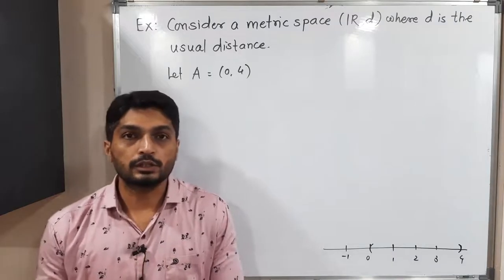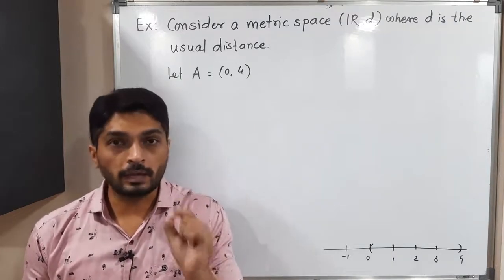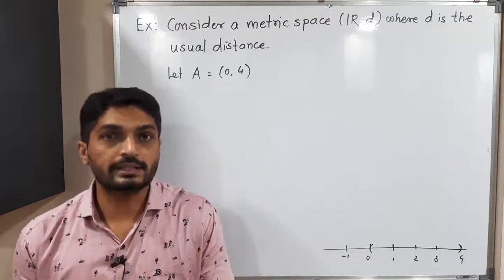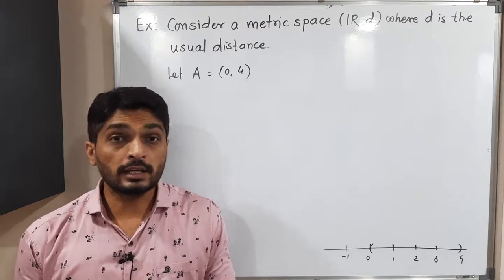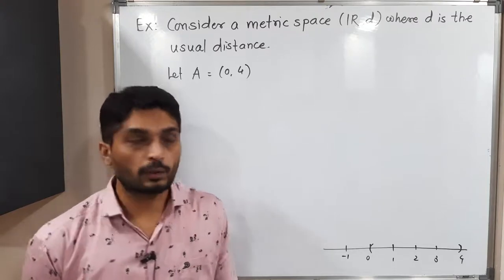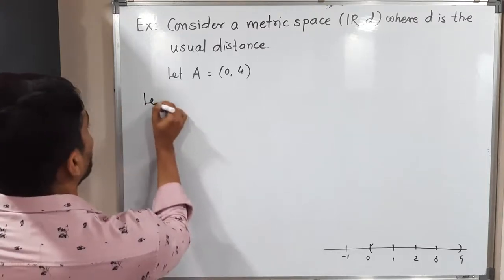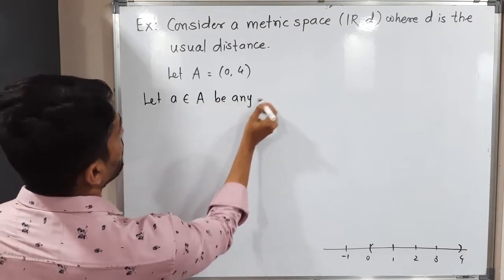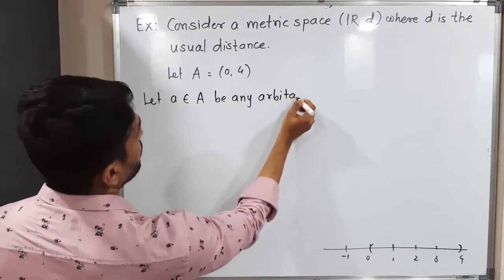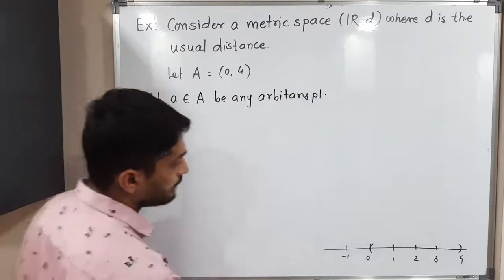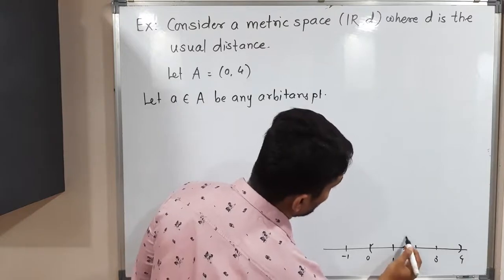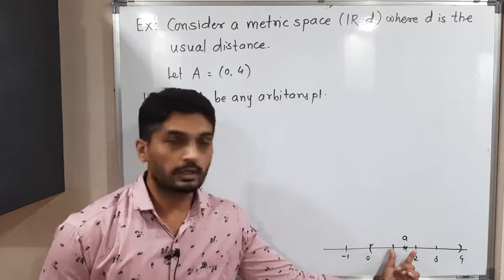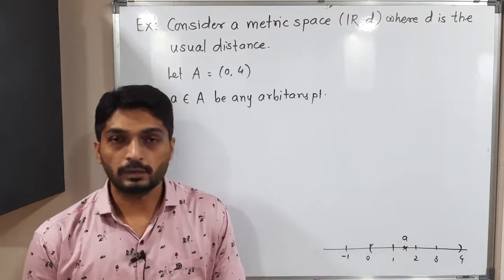What is the definition? The definition says if you take any arbitrary point, it is possible to draw a ball around it which is a subset of that set. Then we can say it is an open set. So here also I will take one arbitrary point. Let a belong to A be any arbitrary point. I have taken any arbitrary point, it can be here. Let me show it here. So this is one arbitrary point a. So it is possible to draw a ball around a which is a subset of A. Getting? So this thing we have to do.